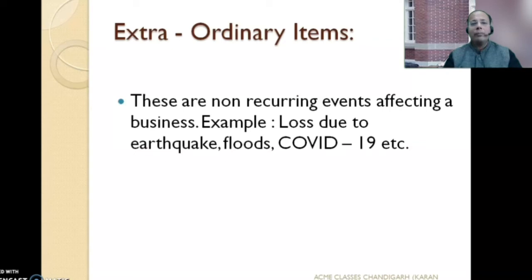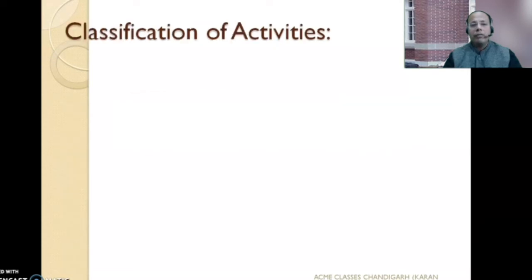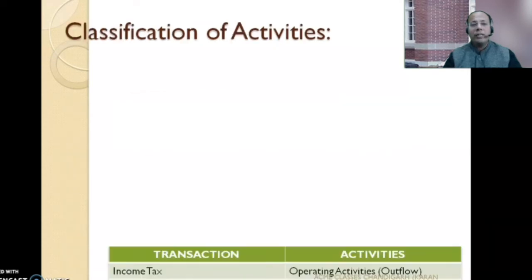For example, COVID resulted in extraordinary loss for many businesses except pharma companies, which are now going to have extraordinary gains as a result of it. So for some companies, extraordinary losses may occur due to events, and for some other companies, extraordinary gains may result due to events. So, classification of activities. Let's take a few examples.